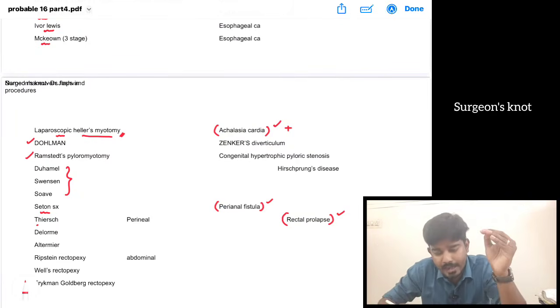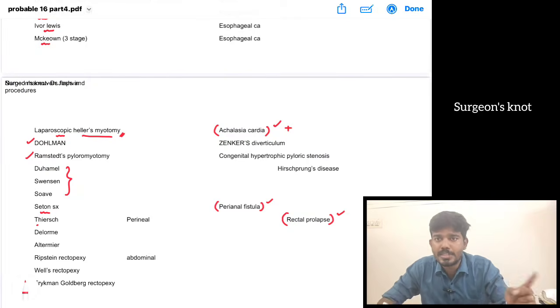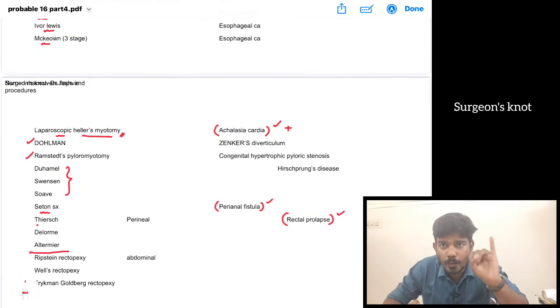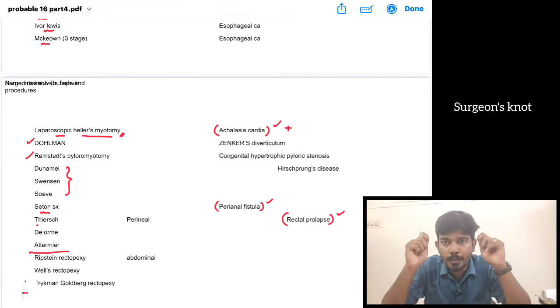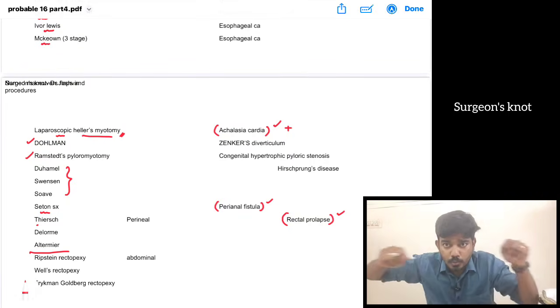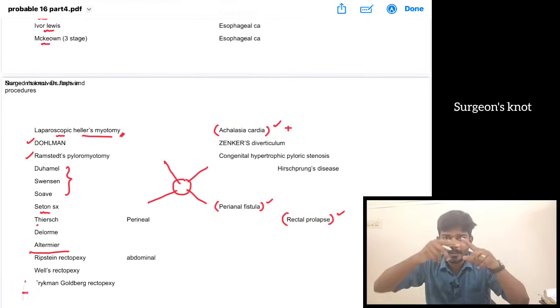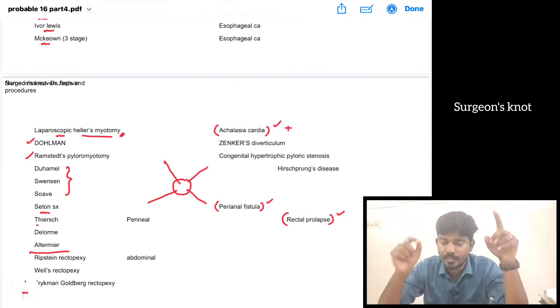This is also a previously asked question: which of these is a perineal approach and which is an abdominal approach? We have three perineal approaches. Thiersch wiring is also a previously asked question. If a rectal prolapse patient is shown with wire suture material around the rectum, with a lot of suture material connected there, we have to suspect Thiersch wiring.